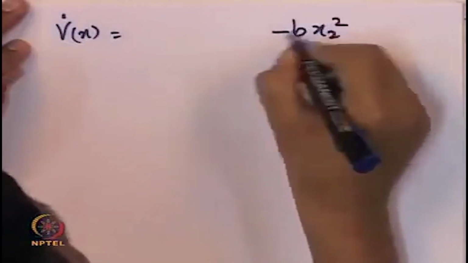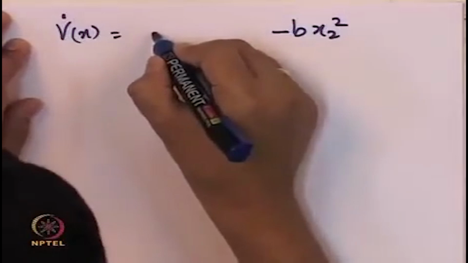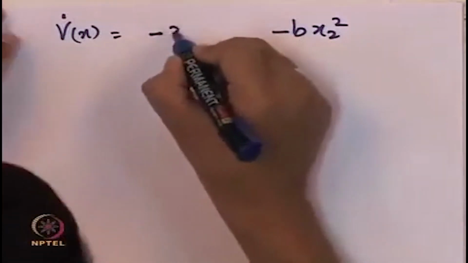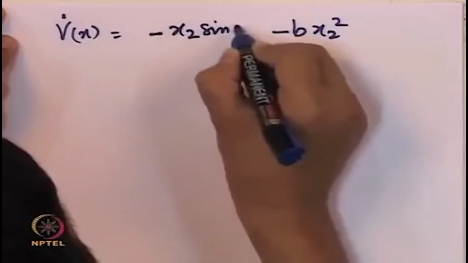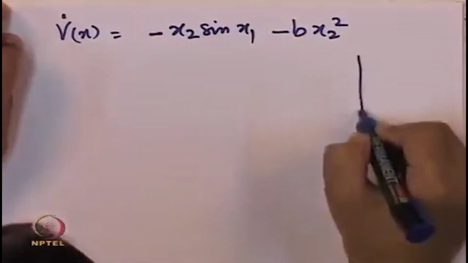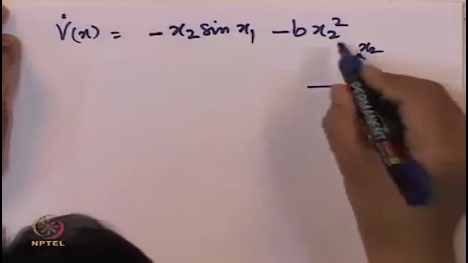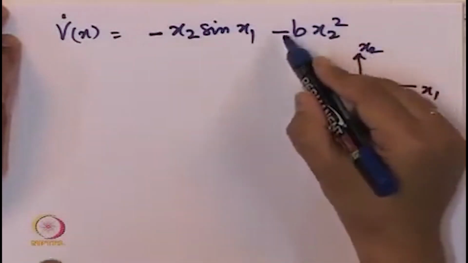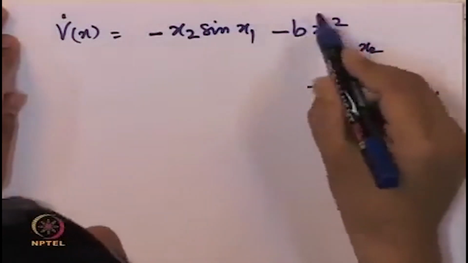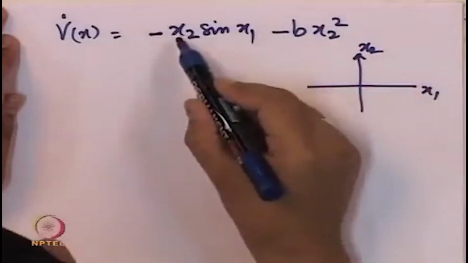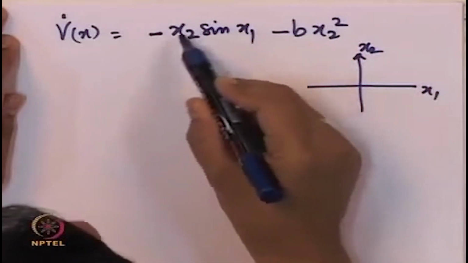So we got V dot of x equal to, this term is well behaved, but the other term is, this is our x1, this is our x2. One term of course doesn't change sign, it's always negative or equal to 0, but the other term has x1 and x2.